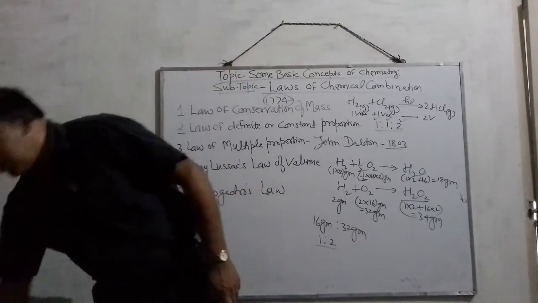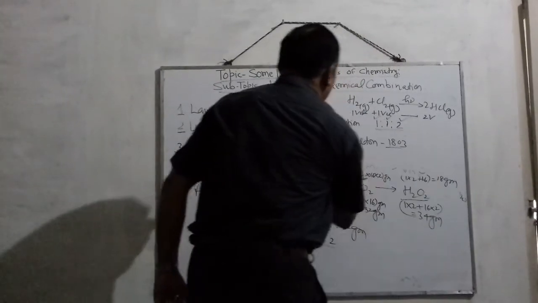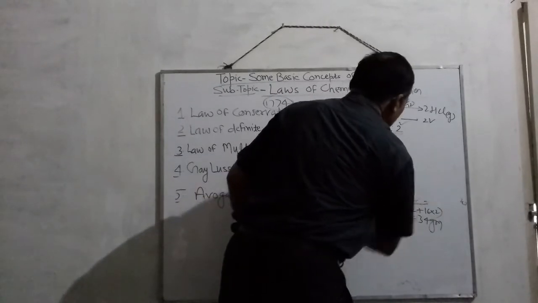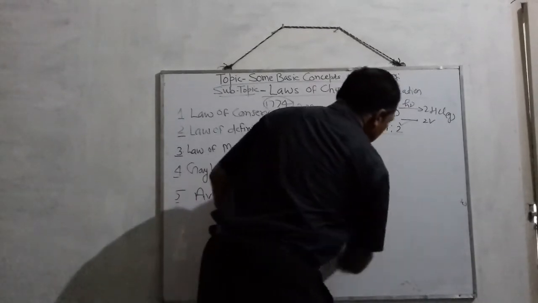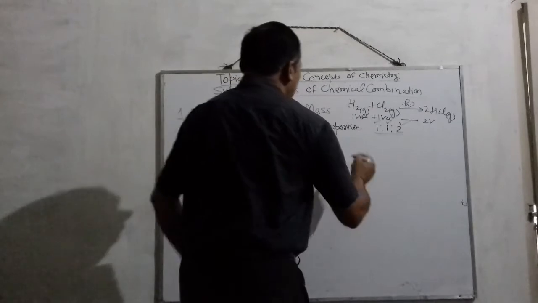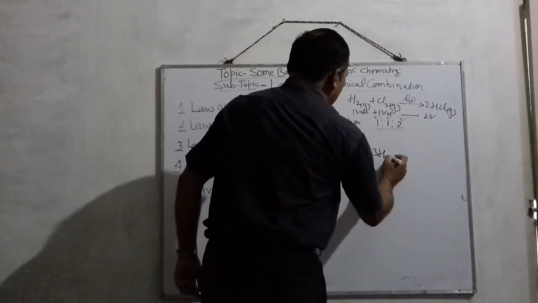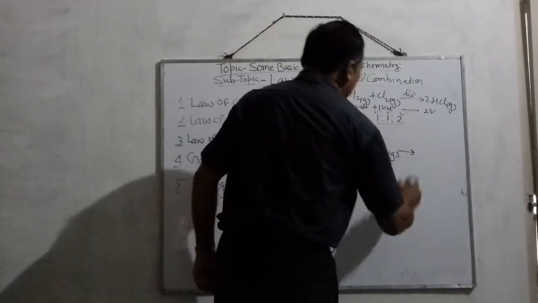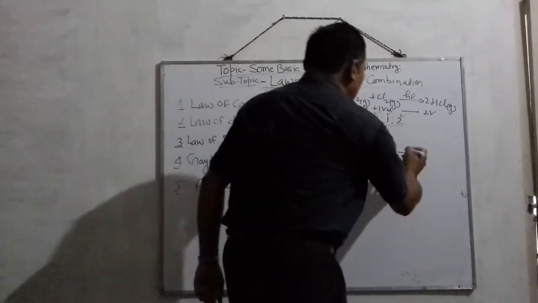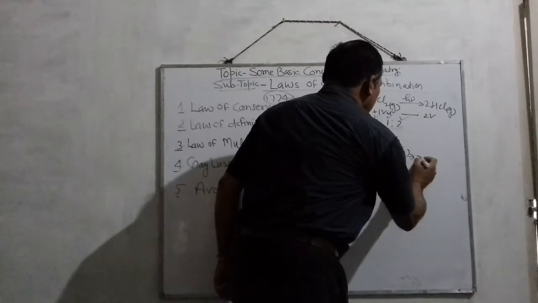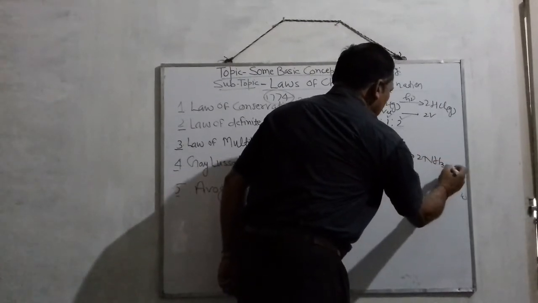Okay. Another simple example I am also taking. Suppose nitrogen gas and hydrogen gas react together in a certain condition, resulting in the formation of ammonia gas.